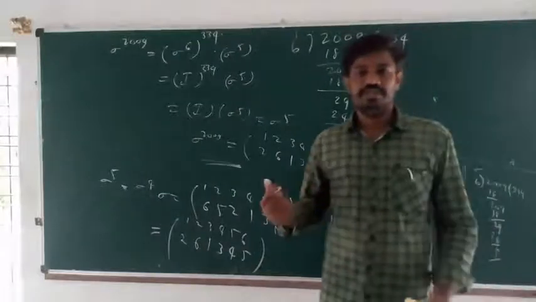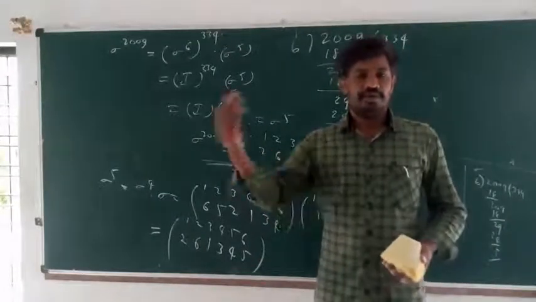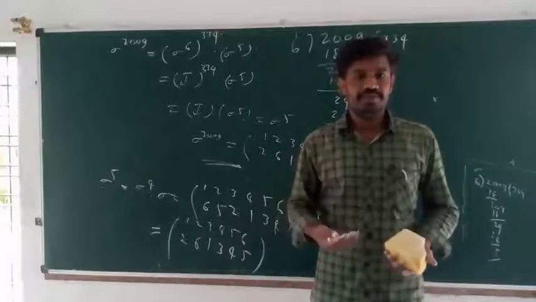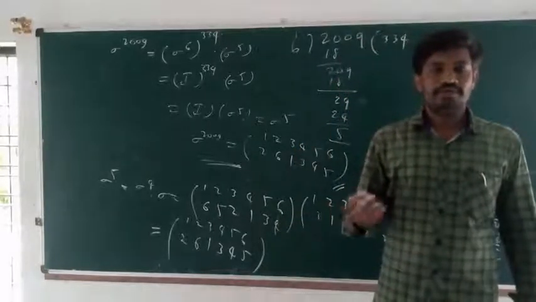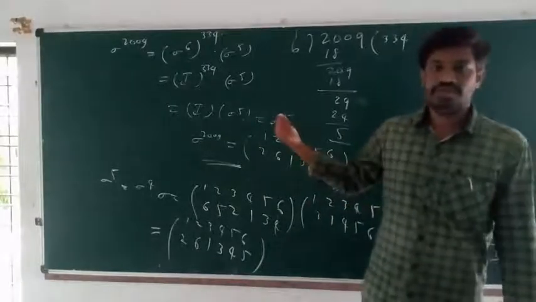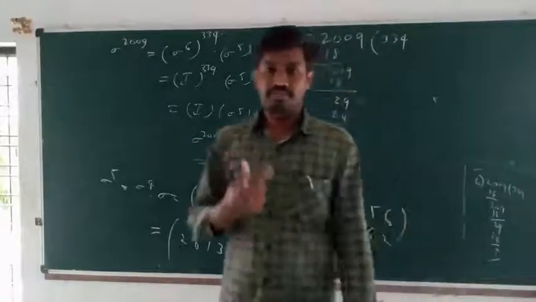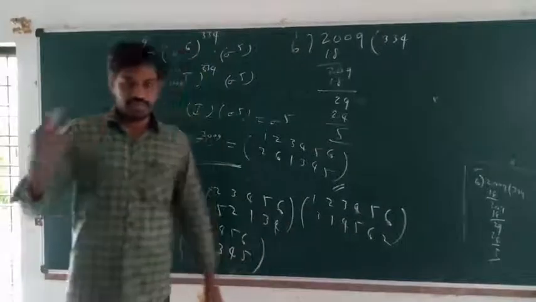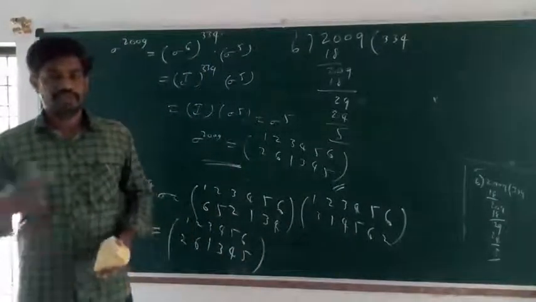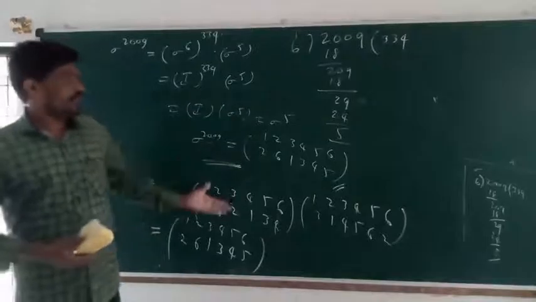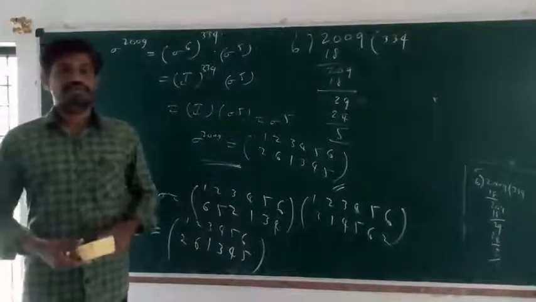So any problem given of this type, sigma power of I, you can select any permutation in front of the sigma power of 2021. What is the value? So these two questions you can select: a permutation in front of the sigma power of 2021, and new power of 2021. That is for you to practice. So this is the method of this type of question, very important. Okay, bye.